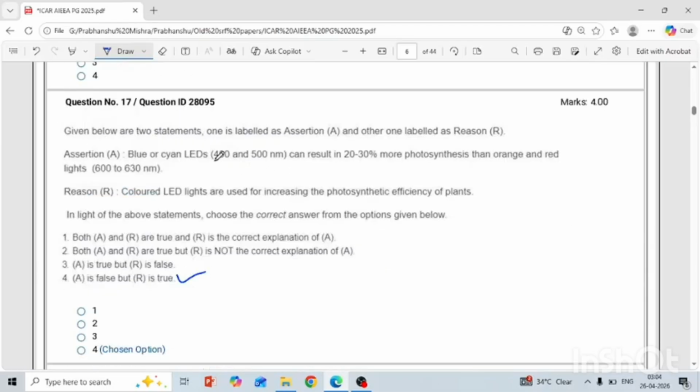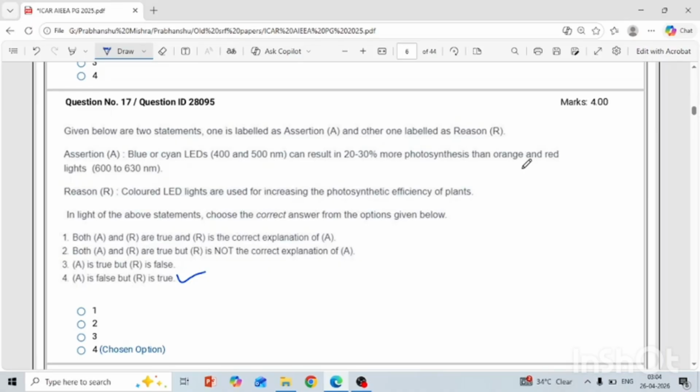Okay, another question is: blue or cyan LED of 400 to 500 nm can result in 20 to 30% more photosynthesis than orange and red lights, which are 600 to 630 nm wavelength. So this is wrong, because the orange and red light have higher photosynthetic efficiency than the other lights. So the first one is wrong.